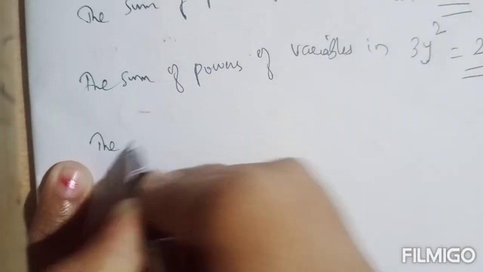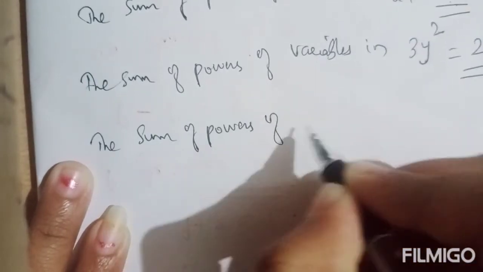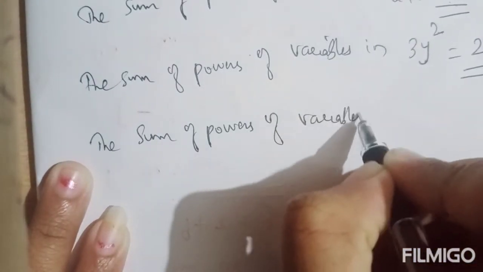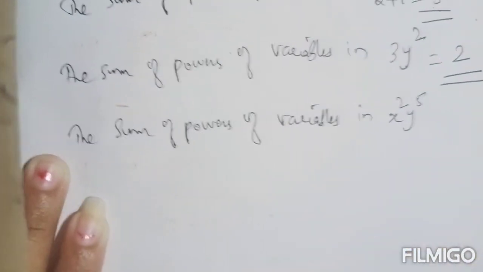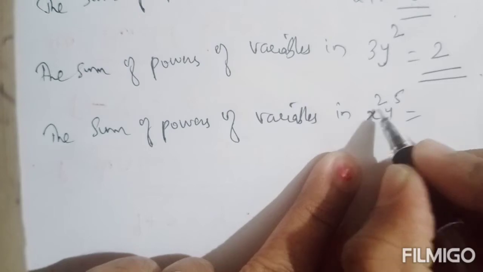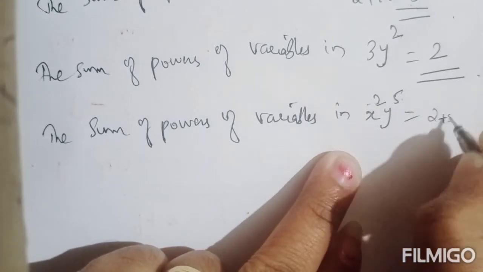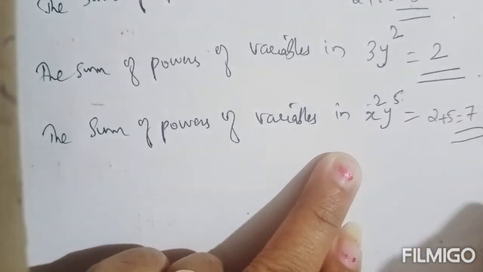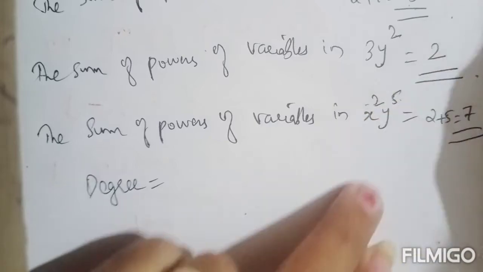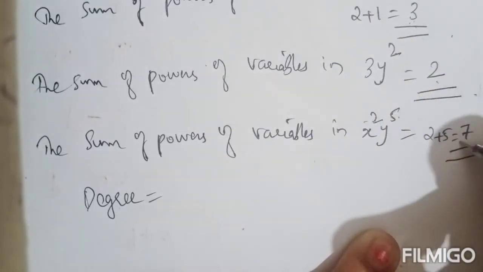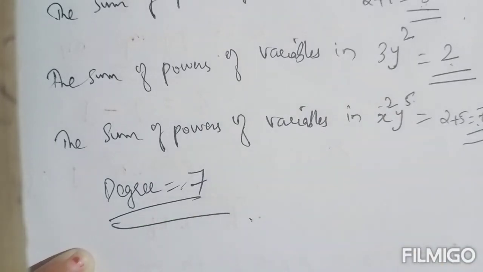Third term, the sum of powers of variables in x square y raised to the power 5. Taking the sum of powers, you will get 2 plus 5, it is 7. Now what will be the degree of the polynomial? The greatest among the sums 3, 2, 7. The greatest one is 7. So the degree of this polynomial will be 7.